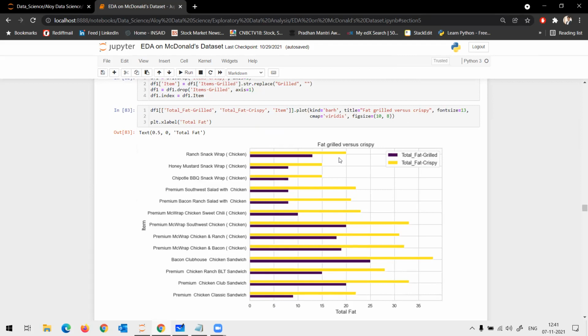Now, what is the benefit of eating grilled versus crispy? To remain healthy, that is less fat. Eating grilled gives you low calories, low fat. On the other hand, what is the benefit of eating crispy over grilled?